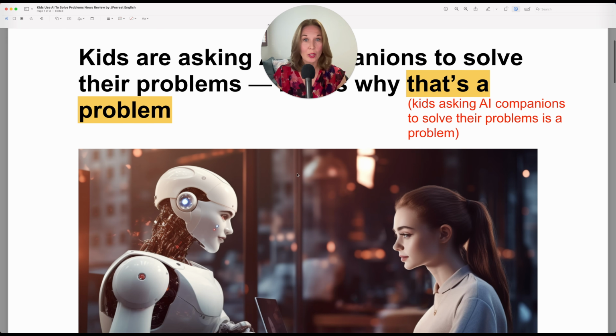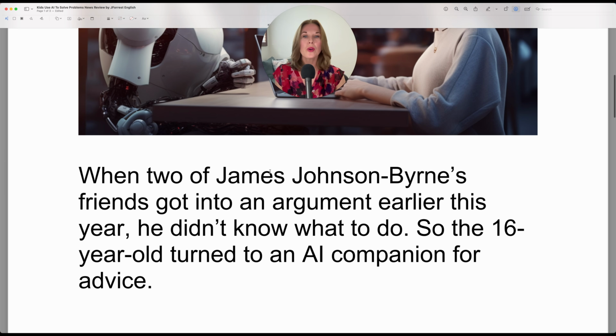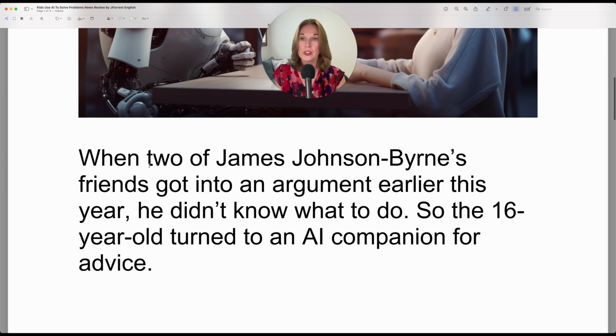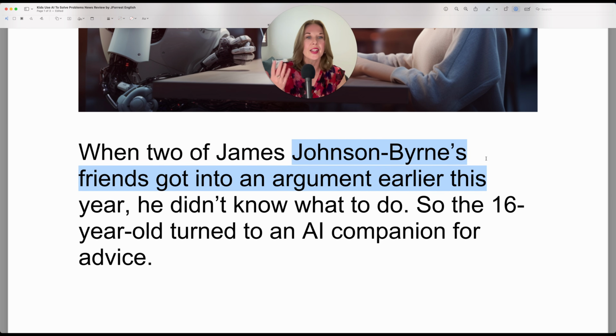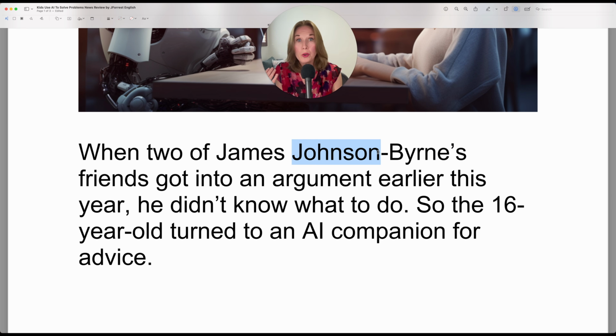Now let's learn about this issue. When two of James Johnson Burns' friends, so this is the name of the person, his last name is hyphenated because it's likely the last name of his mother and the last name of his father. That is sometimes done. That's why you'll see this last name hyphenated. And we have this possessive here because the friends belong to James, but they're just including his last name, which is why the possessive goes on the last name.